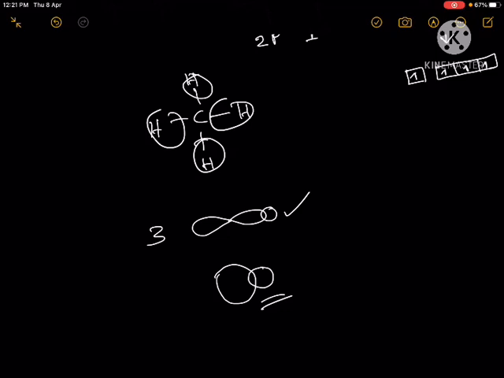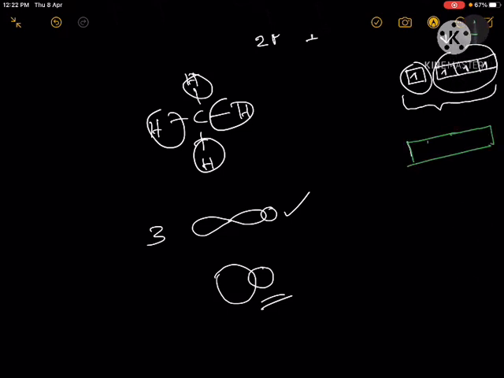What is occurring here? We can explain this bond formation by invoking the concept of hybridization. What is hybridization? Here we are considering that the bonds form by the overlap of pure p and pure s orbitals on carbon with the s orbital on hydrogen. But what if these 3 p orbitals and this 1 s orbital mix with each other to form 4 new orbitals like this? Let's say 4 new orbitals are formed and each contains 1 electron.